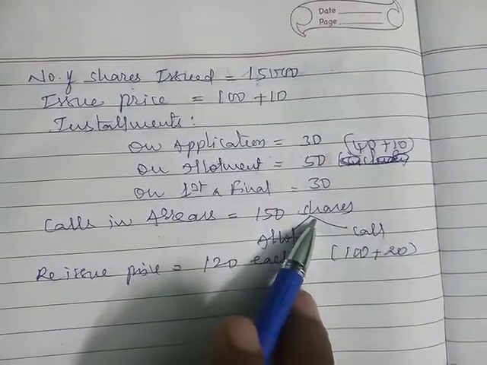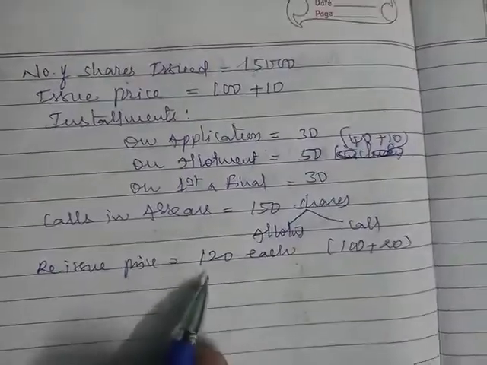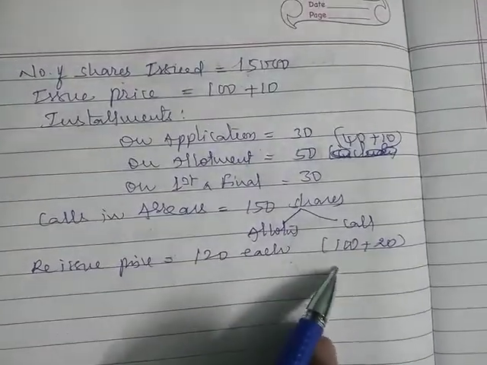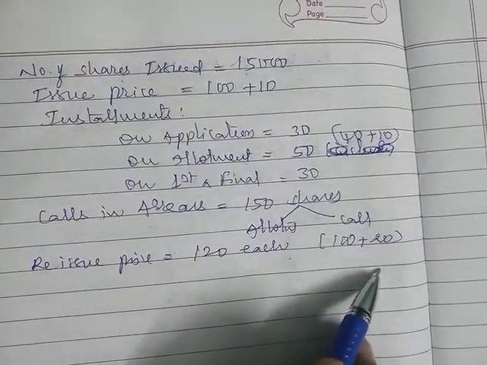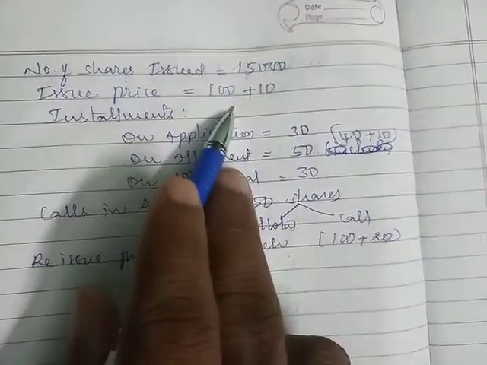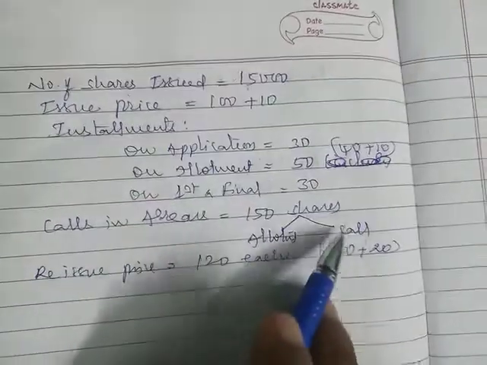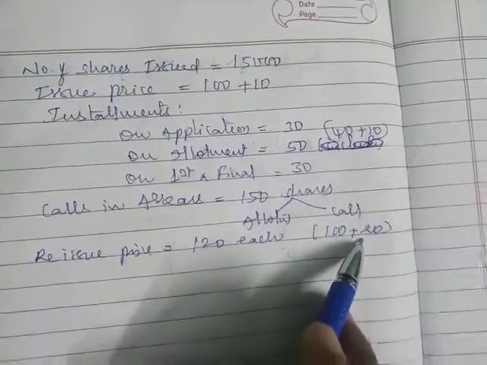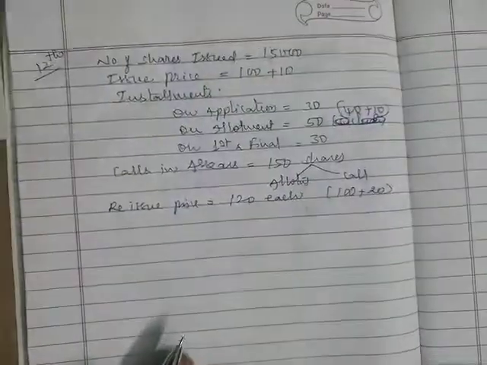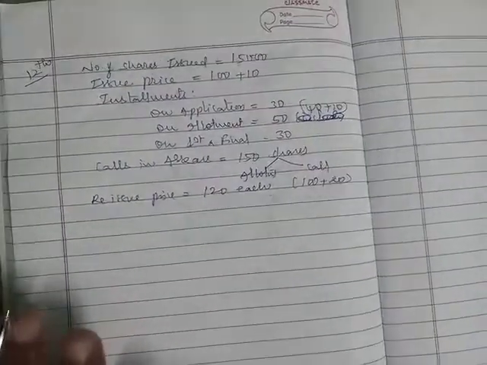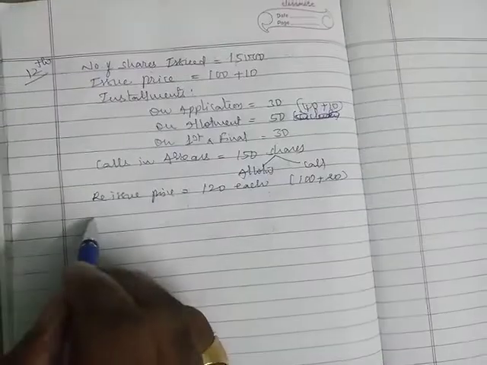So these we have forfeited and reissued at a price of 120 each, that is 100 plus 20, where 20 is the premium, because 100 is the share price and the excess 20 rupees is what we are collecting, assuming that shares are reissued at premium. Now let us solve this problem. How are we going to solve it? I gave you a few calculations which are very important for writing the journal entries.